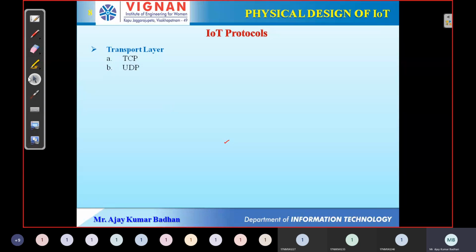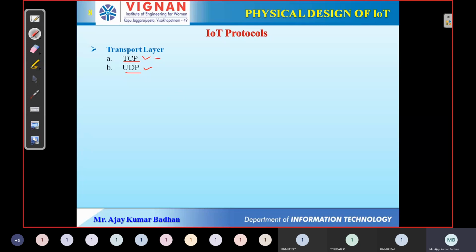The next layer is the transport layer. Everyone is very much familiar with the transport layer. Its main purpose is the transmission of data from source to destination without getting lost. The packets we transmit over the network should not be lost in the routing mechanism. That is taken care of by TCP and UDP, the two types. TCP is the Transmission Control Protocol. UDP is the User Datagram Protocol.